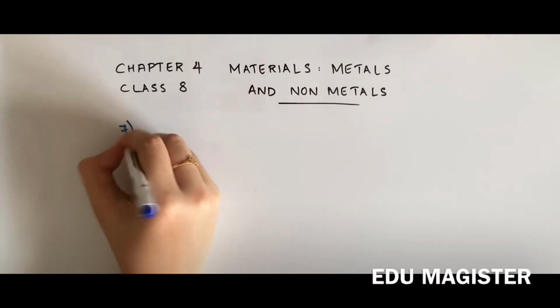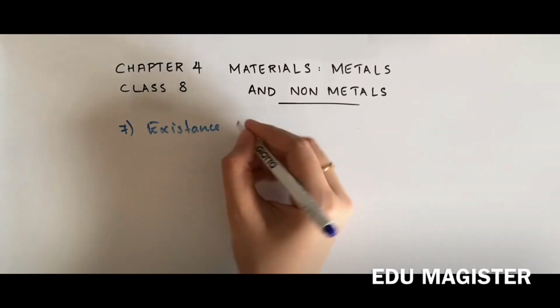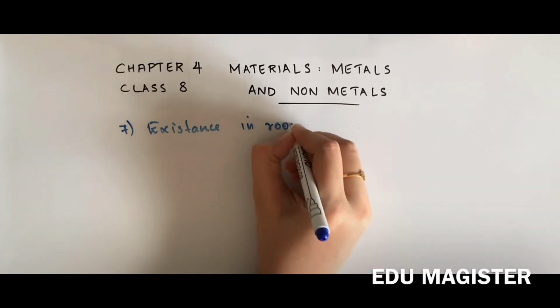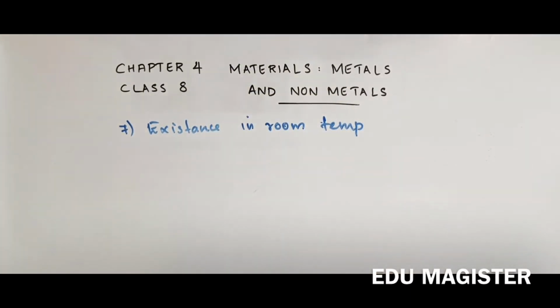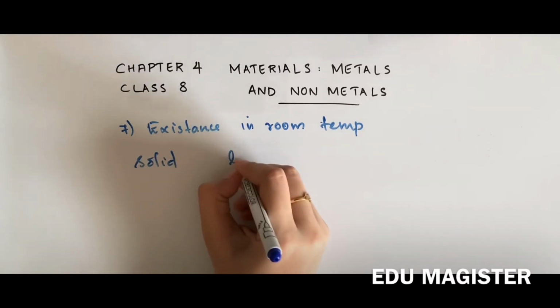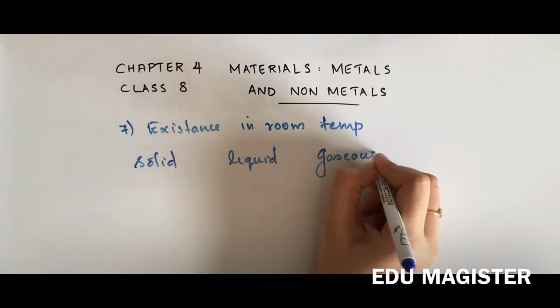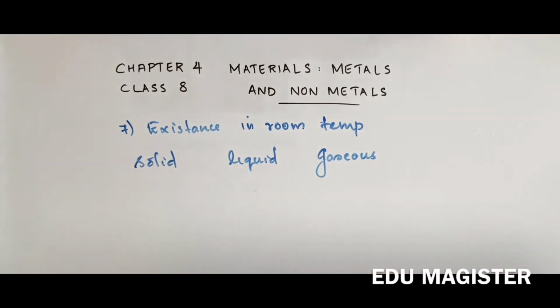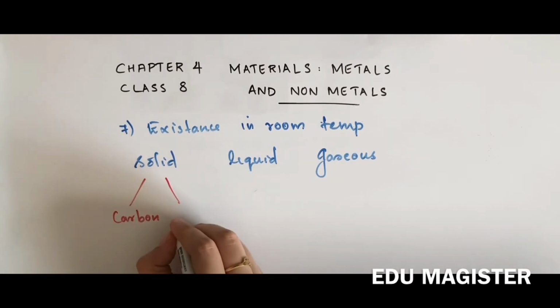Next property is existence at room temperature. So what form does it exist in at room temperature? Nonmetals exist in solid, liquid, and also gaseous states. That is, nonmetals exist in all these three states. Examples in solid state are carbon and sulfur.